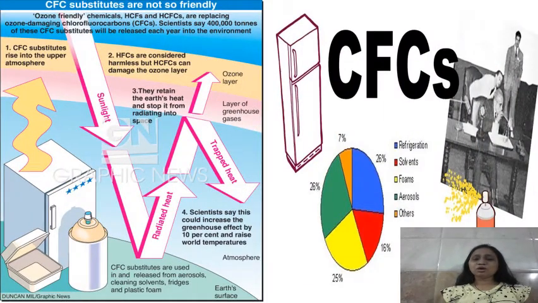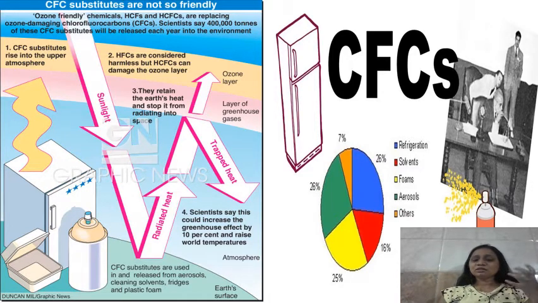Next is the chlorofluorocarbon. Now this is actually an ozone friendly chemical. The CFC, that is an ozone friendly chemical, and it is actually responsible for the ozone layer in the atmosphere. So it's a very important greenhouse gas which protects us from the heat of the sun. Okay, this I have already explained to you.